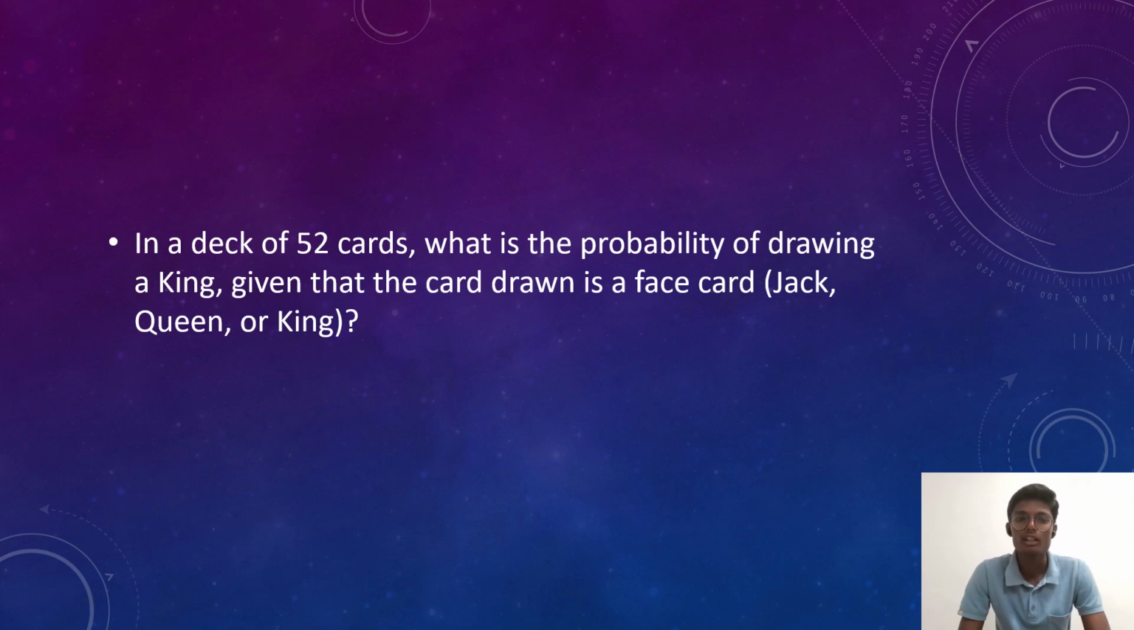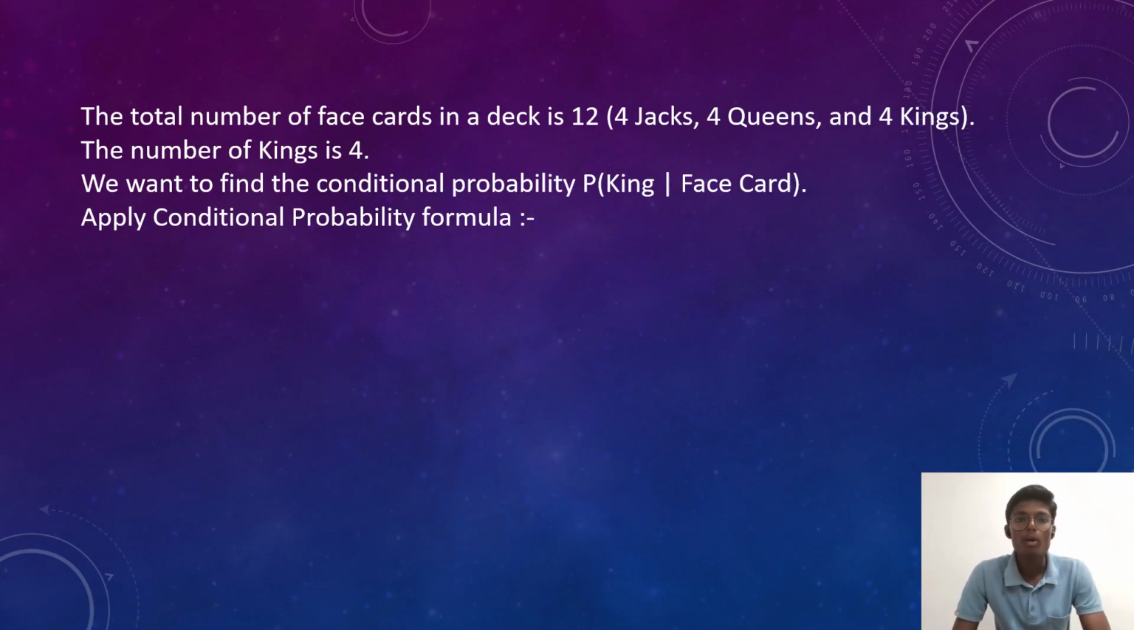Again, repeating the condition. In a deck of 52 cards, what is the probability of drawing a king given that the card drawn is a face card, Jack, Queen, or King? Next, example 1. The total number of face cards in a deck is 12. There are 4 jacks, 4 queens, and 4 kings. The total number of kings is 4, queens is 4, and jacks is 4.